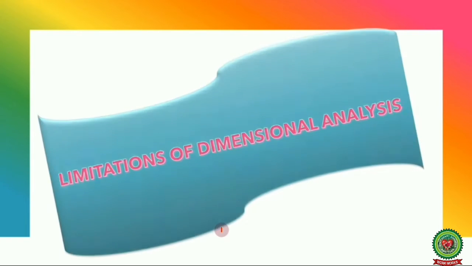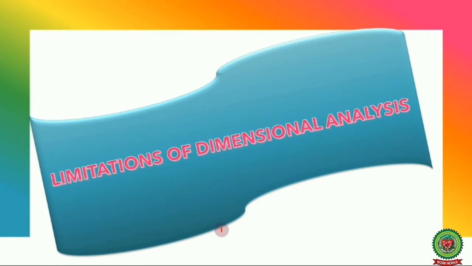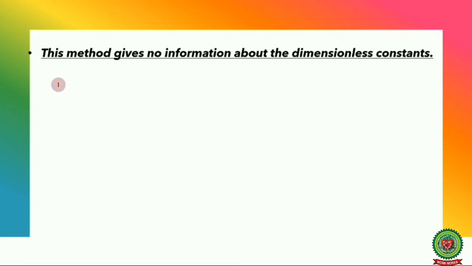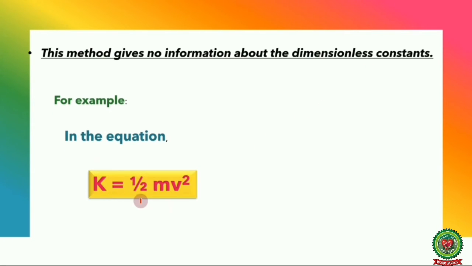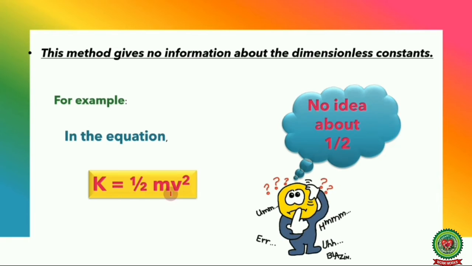Now let us see the limitations of dimensional analysis. Students, this method gives no information about the dimensionless constant. For example, in the equation K is equal to half m v square, which is the formula for kinetic energy, half mass into velocity square, we have no idea about the 1 by 2. So this is a limitation of dimensional analysis. We can't derive the half in the formula while deriving the formula for kinetic energy.